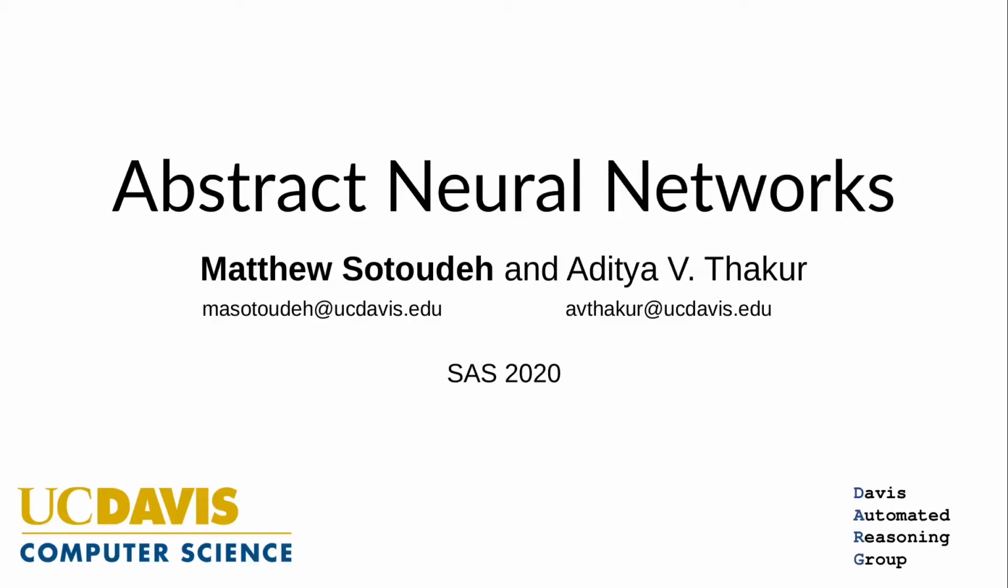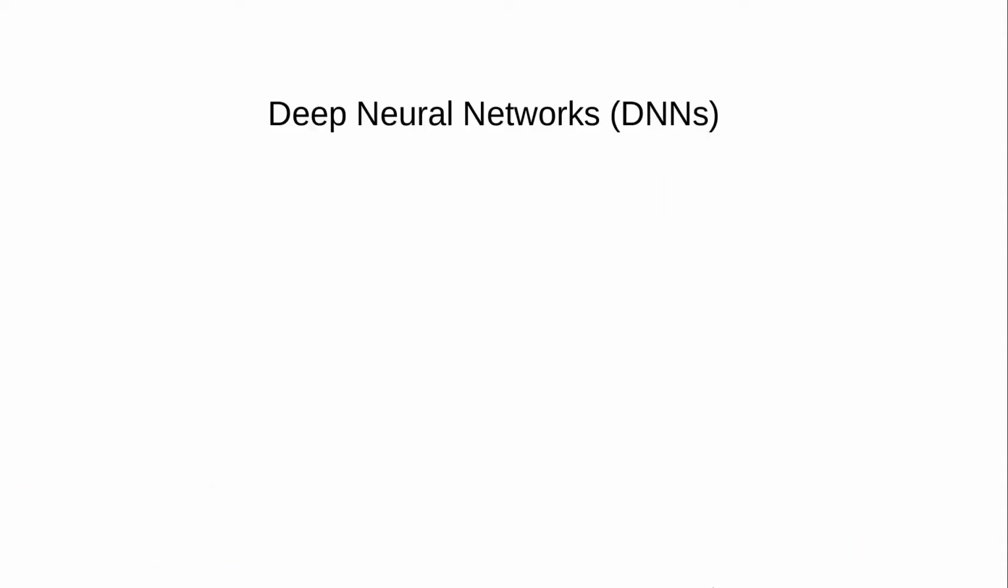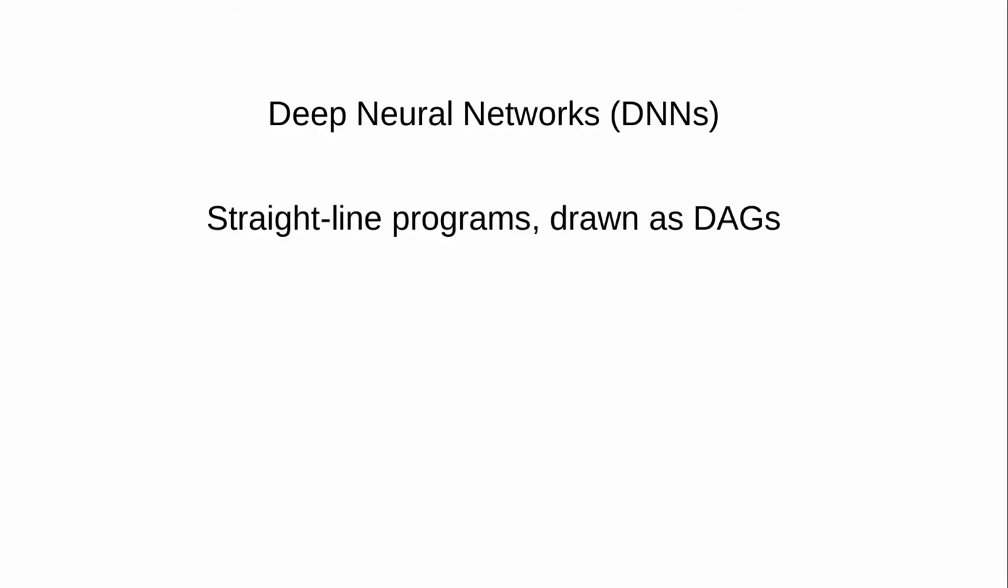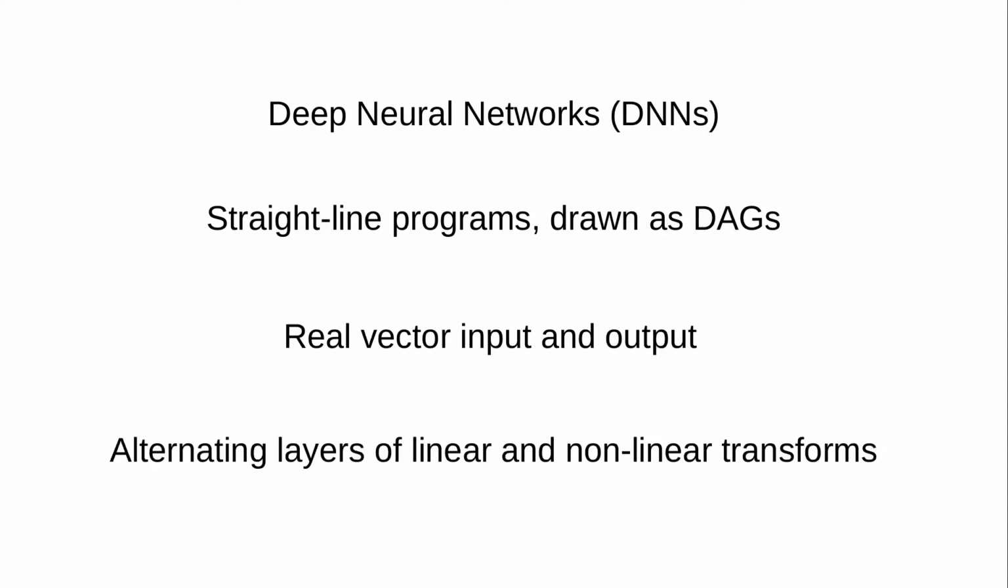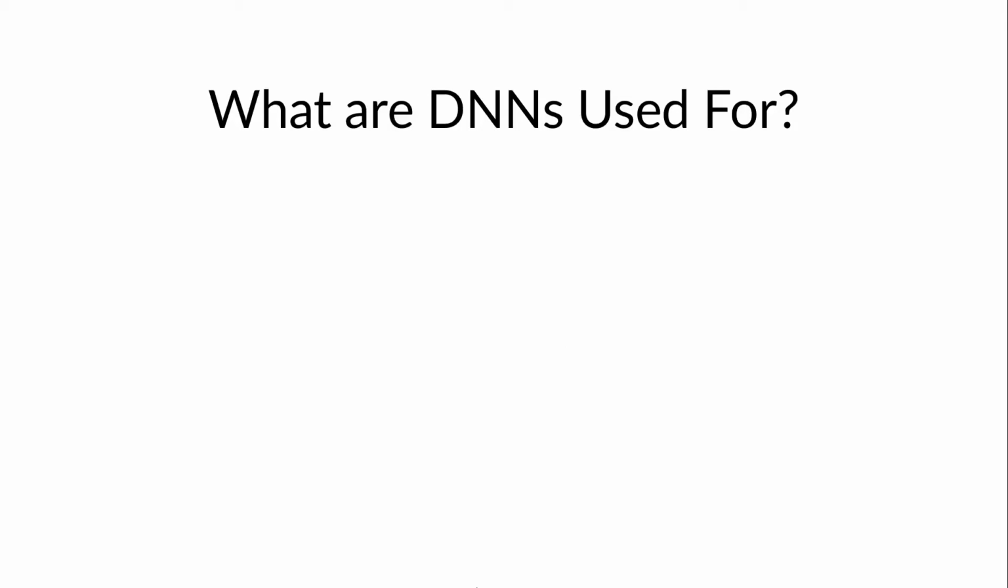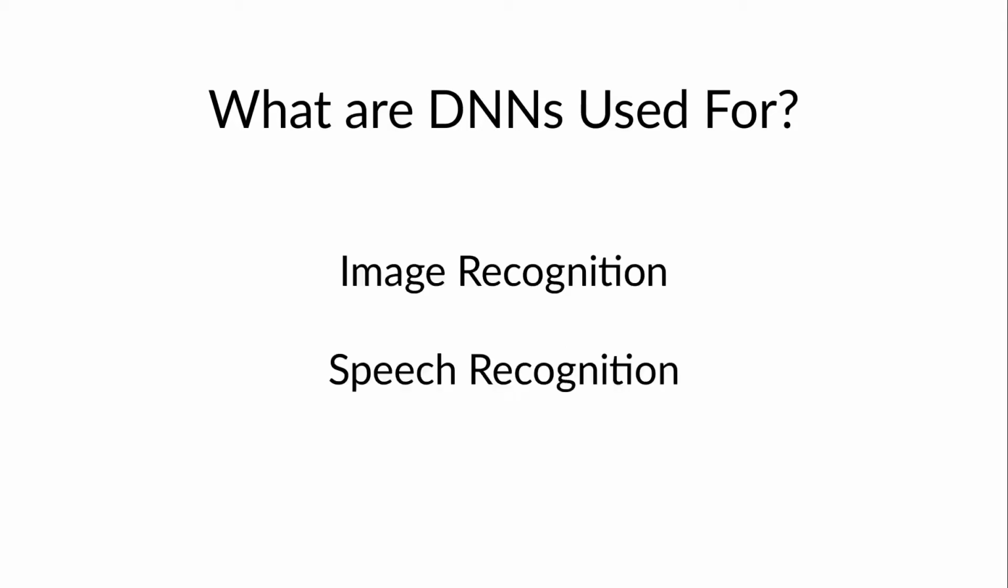In this talk, I'll introduce abstract neural networks and describe some fundamental theoretical results about them that are presented in our paper. Nowadays, deep neural networks, or DNNs, are commonly used in computer software. DNNs are a special type of straight-line program that operate on vectors of real numbers by applying alternating layers of linear and nonlinear transformations. Two of the most well-known applications of DNNs are image recognition and speech recognition, where DNNs have been responsible for significant accuracy improvements over the last 10 years.